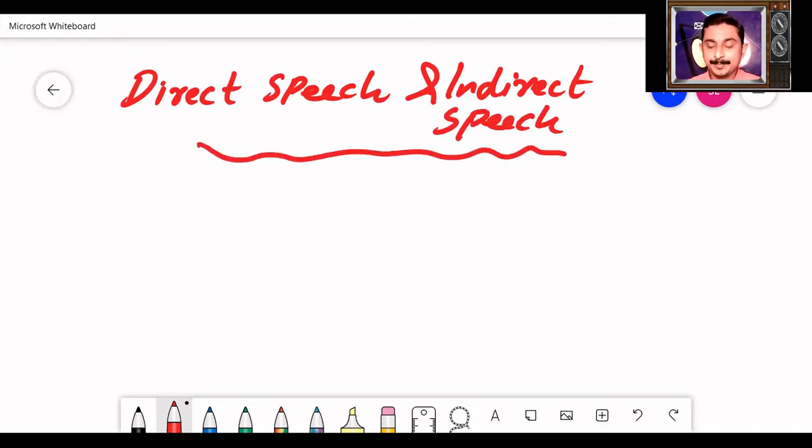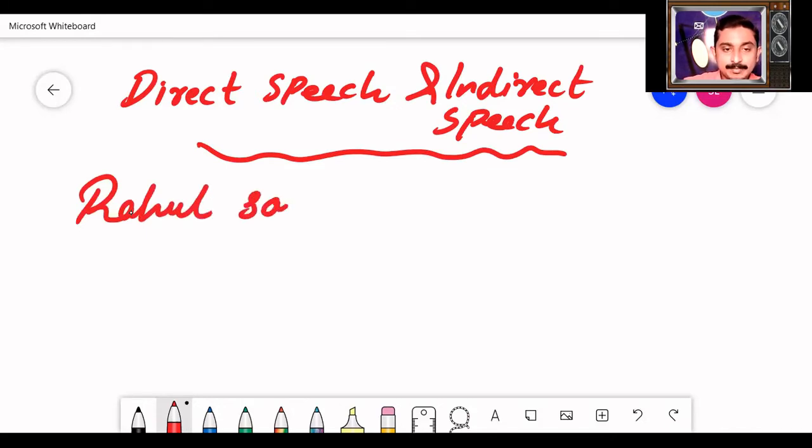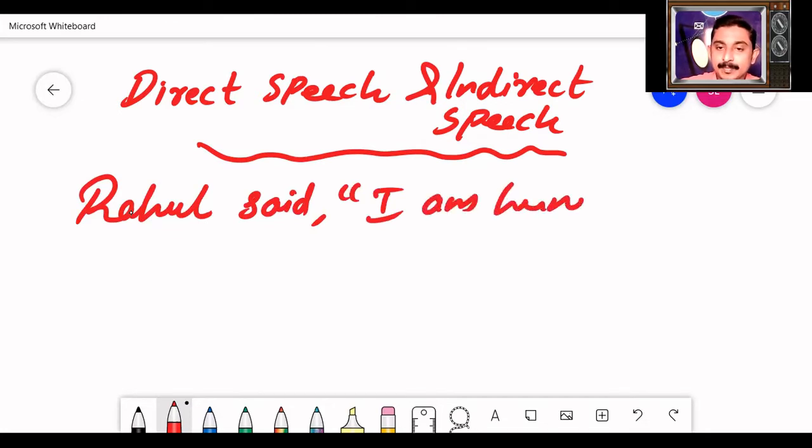First, let us see an example. Rahul said, "I am hungry now." This sentence is in direct speech. Why? Because this is the actual words of Rahul and it is put within inverted commas.